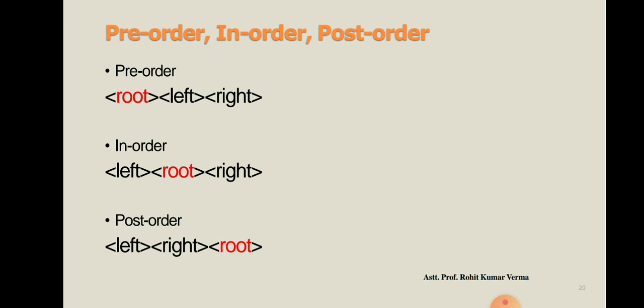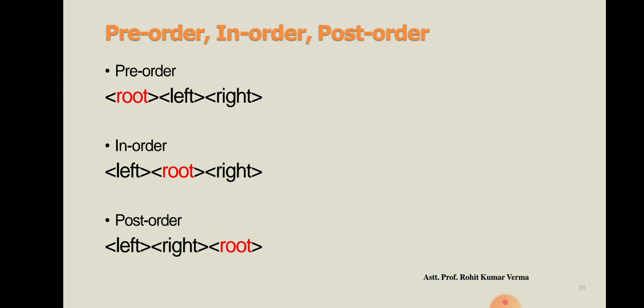In the case of pre-order, first of all we visit the root node, then the left node, then the right node. So it is root, left, right in pre-order. In in-order, first we visit left, then root, then right. In post-order, first we visit left, then right, and finally root.